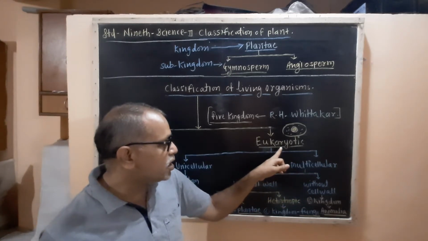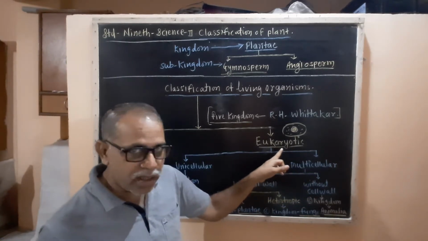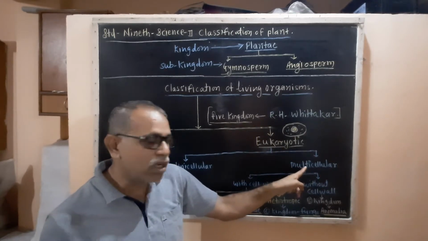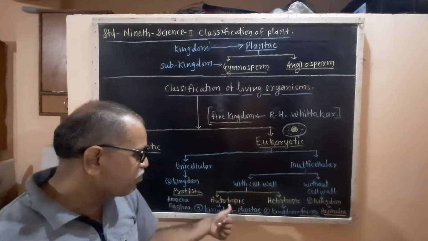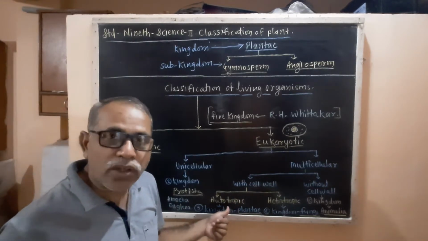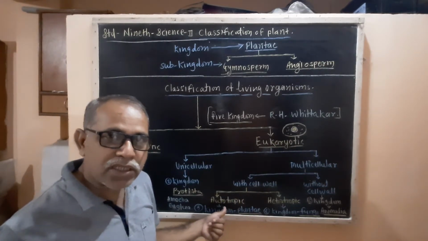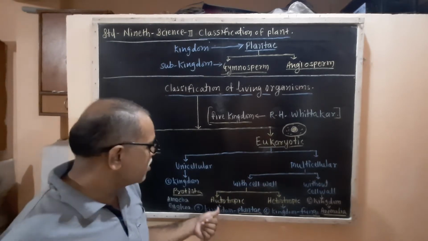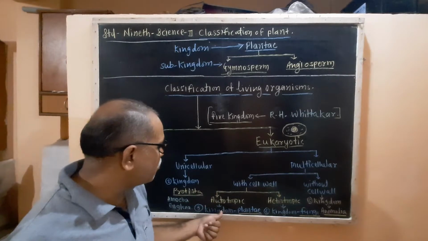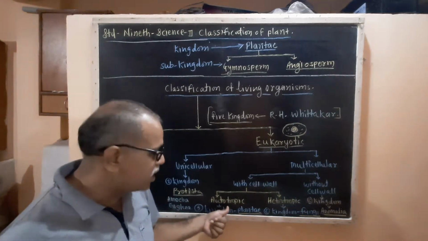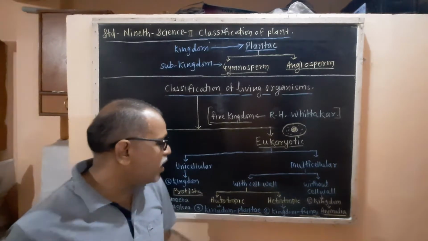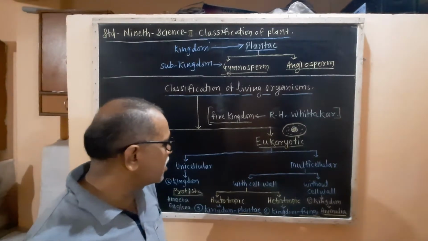So these eukaryotic, multicellular living organisms, having a cell wall and producing their own food in the presence of sunlight with the help of chloroplast, are placed in the kingdom Plantae.